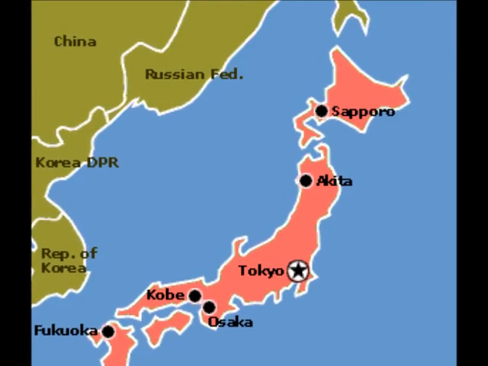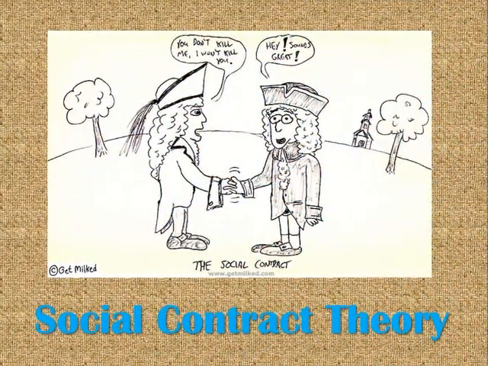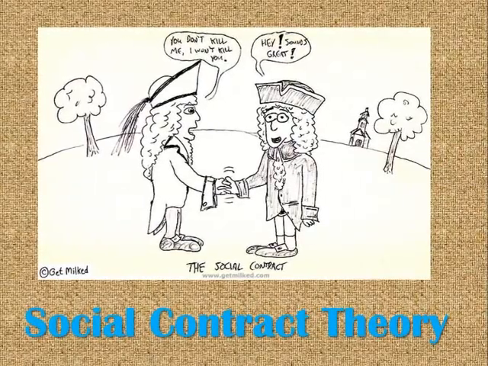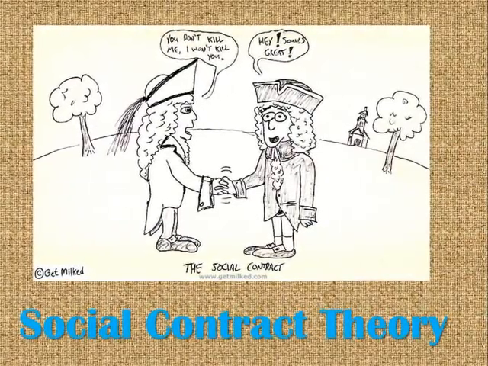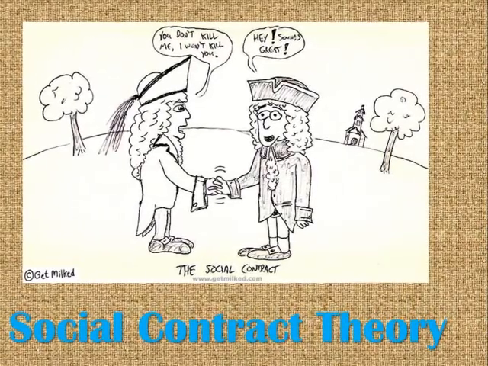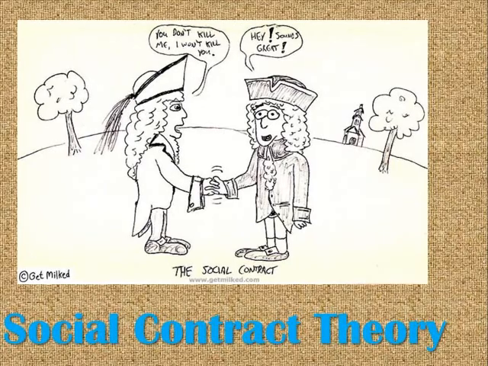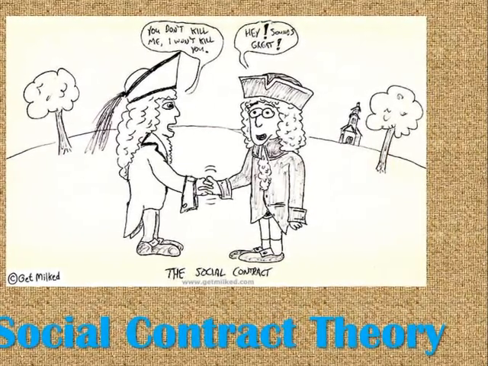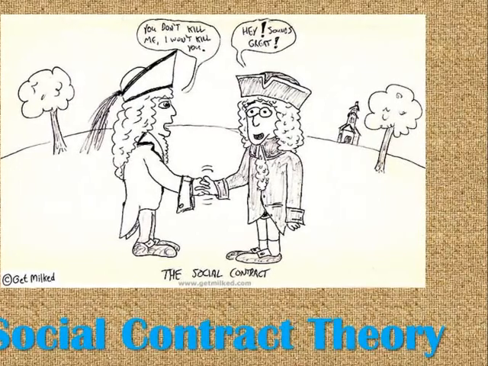The fourth theory is the social contract theory, and this one is a more modern theory. Basically, the social contract theory says that people freely give up their power to government in return for protection and well-being, that the government is going to be watching out for them. This idea comes from the ideal that the government will serve the will of the people.